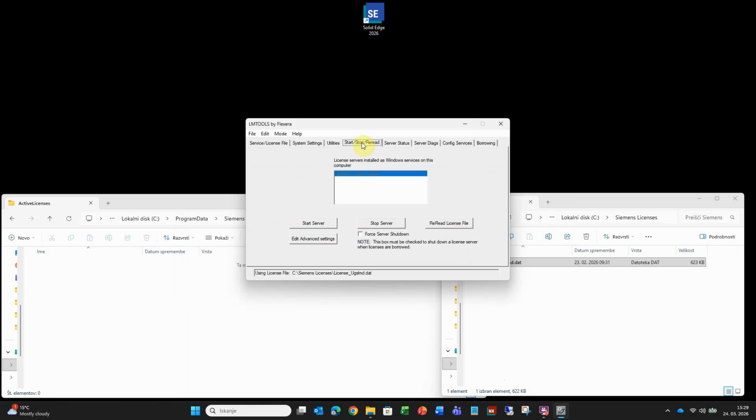Click the Start Stop Reread menu. Click the Stop Server button, wait for Stopping Server message to appear in the status bar at the bottom. If the server has already been stopped, you may see the message Unable to stop.